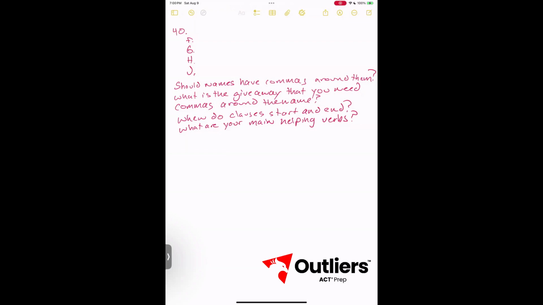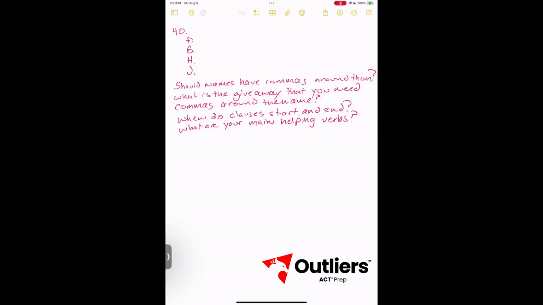In this case, it says British born artist. If it said something like the main British born artist, then you have an article, and that's a scenario where you're probably going to need commas around the name. However, if it doesn't have that article, as most of the time it's not, you should not have commas around the name because it's essential to understanding. We need to know which British born artist we're talking about. Therefore, it is essential, and therefore it should not have commas around it.